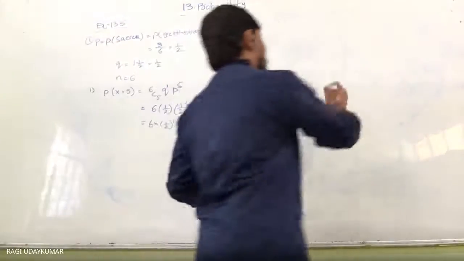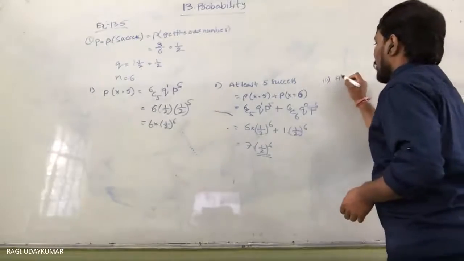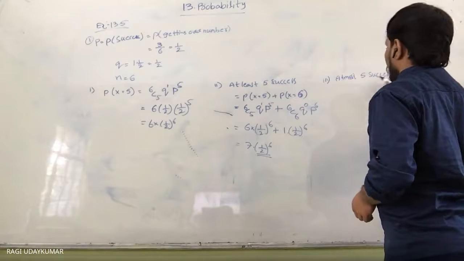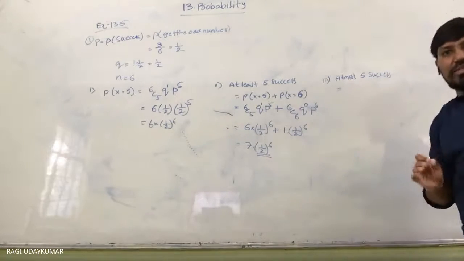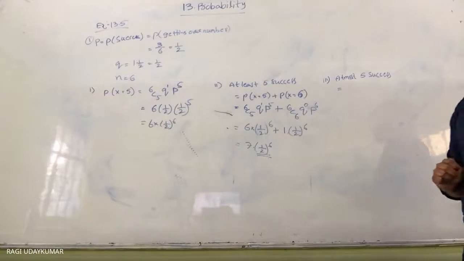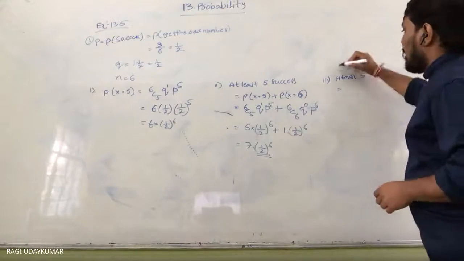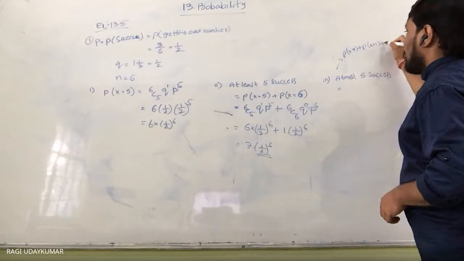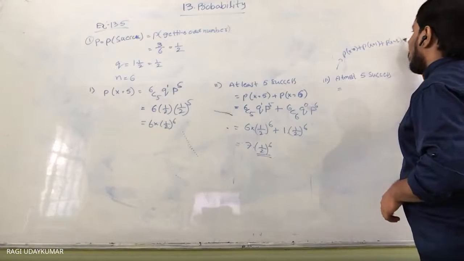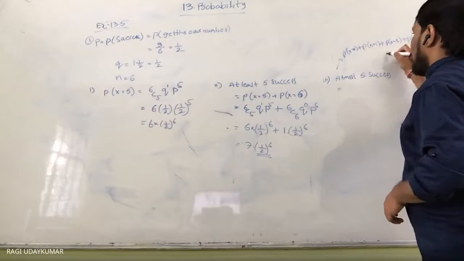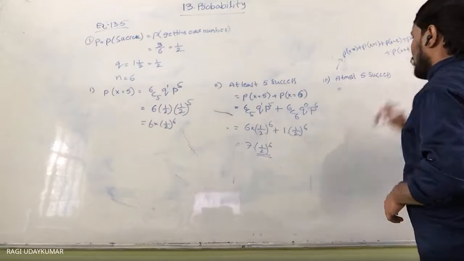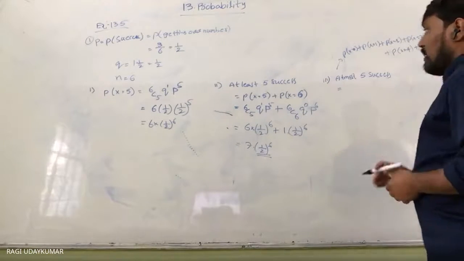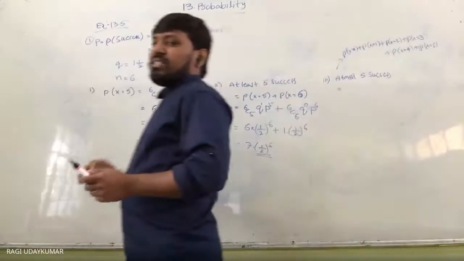At most 5 successes, so maximum 5 successes. That means there can be 0 successes, 1 success, and so on. It can be written as probability of x equals 0 plus probability of x equals 1, plus 2 successes, 3 successes, 4 successes, and probability of x equals 5. But this is a tedious calculation.